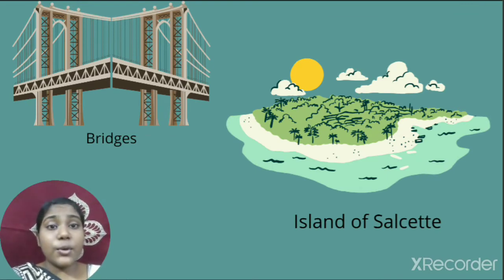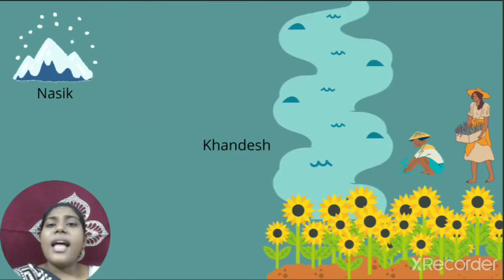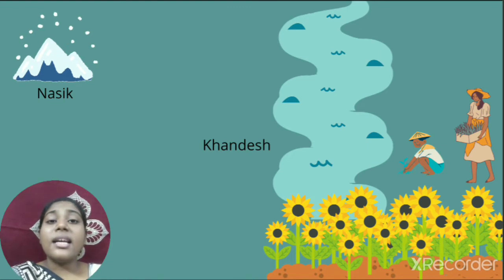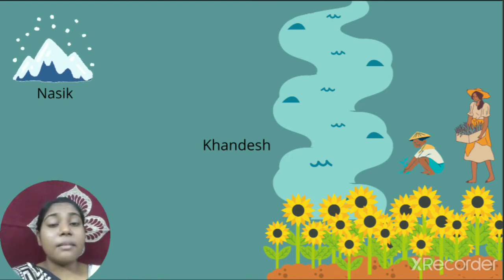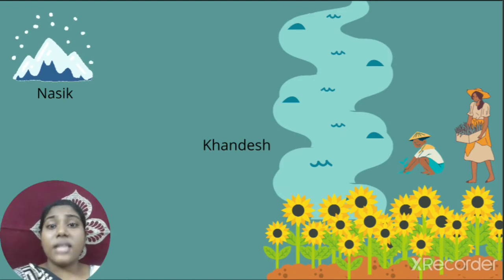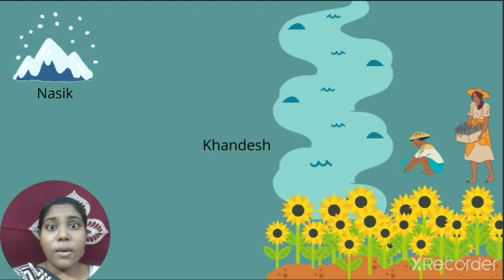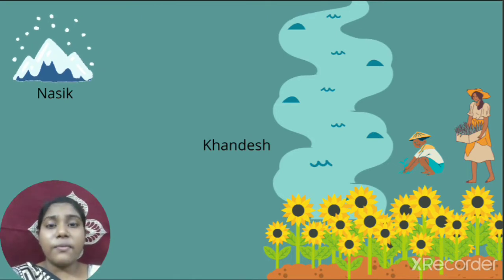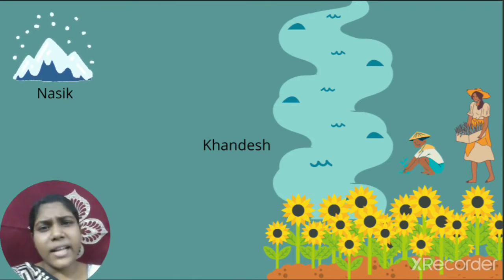I hope you all know what a bridge is. They passed through the island of Salsette. As they proceeded, they saw this amazing place called Nasik. Can you see the snow up there? Nasik is located in the northern part of India, and that is the coldest place. You might not want to go there.